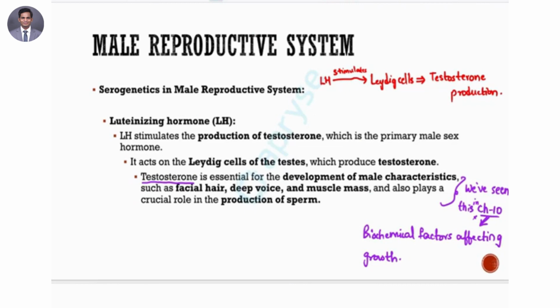How does it result in the development of testosterone? If you see this here, Leydig cells have another term as well. Sertoli cells, Leydig cells. Leydig cells are also known as your interstitial cells. I'll tell you exactly what it is in the next topic. This basically helps in the production of testosterone. In the male reproductive system, the Leydig cells are found in the spaces in between the tubules that we had seen in the testes. Those are the ones that actually produce and secrete testosterone, which is an important male sex hormone. Okay, is that clear?